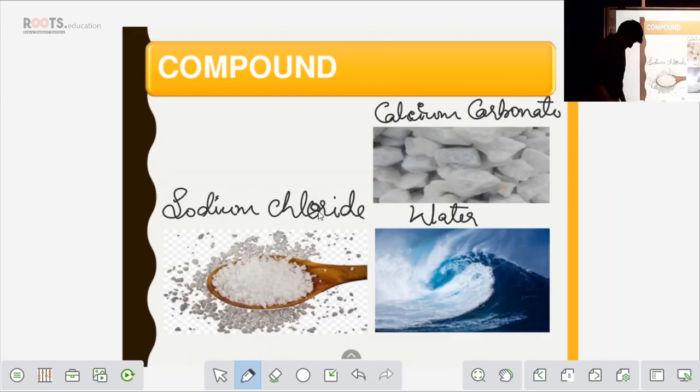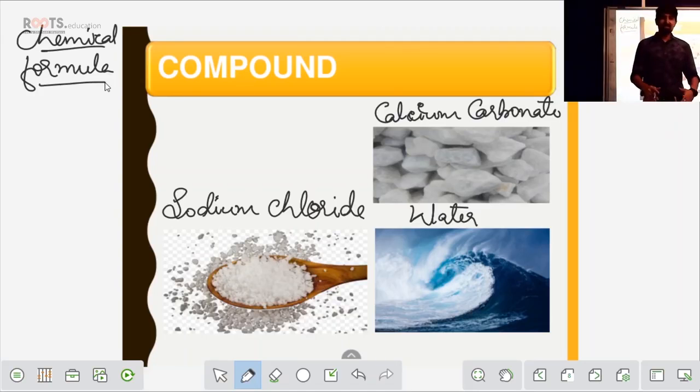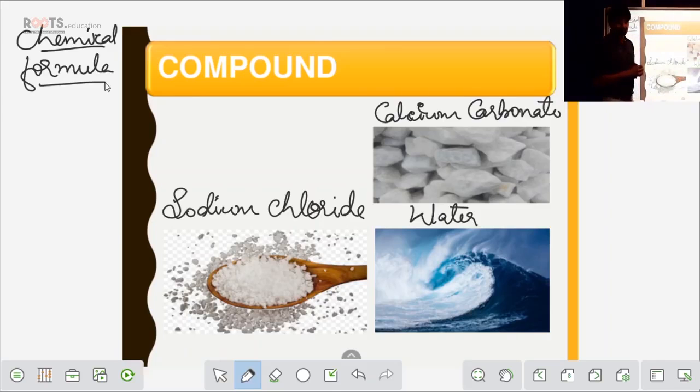Now, when I am explaining this compound, there is one more term which comes into picture, that is chemical formula. So what is this chemical formula? Basically, this chemical formula tells me what are the elements present in a compound.